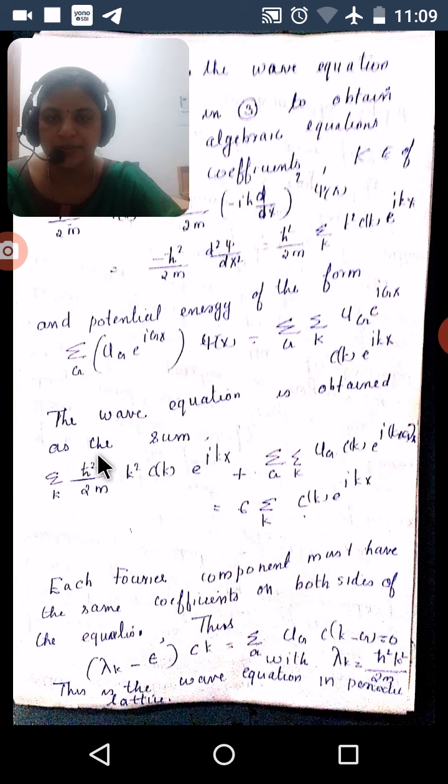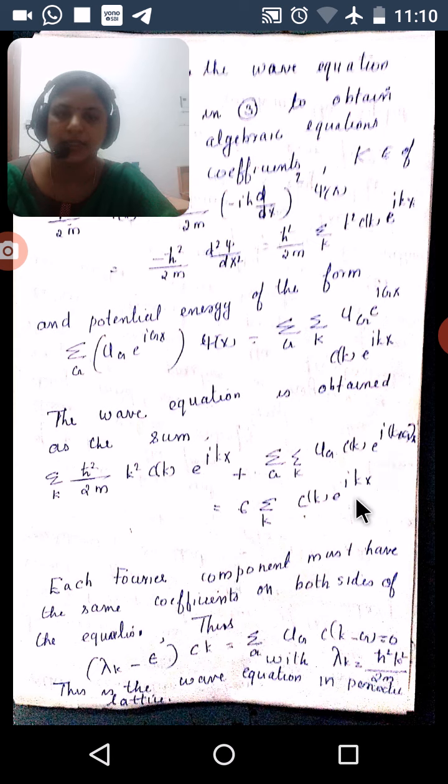Then the equation becomes summation over k of h cut square divided by 2m k square c_k e raised to i kx plus summation over G, summation over k of U_G c_k e raised to i (k plus G) x, equal to epsilon summation over k of c_k e raised to i kx.